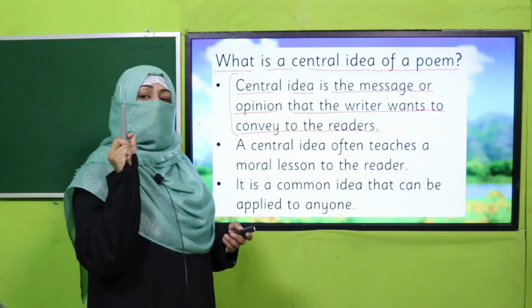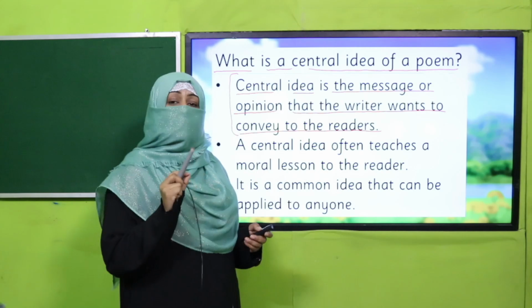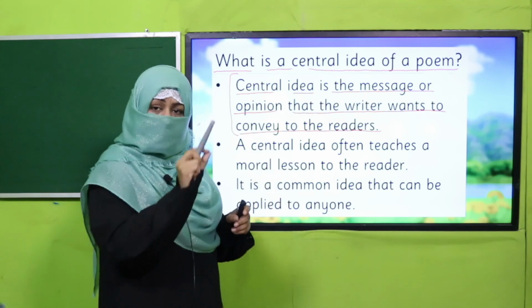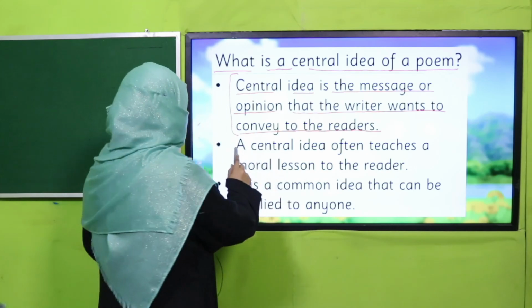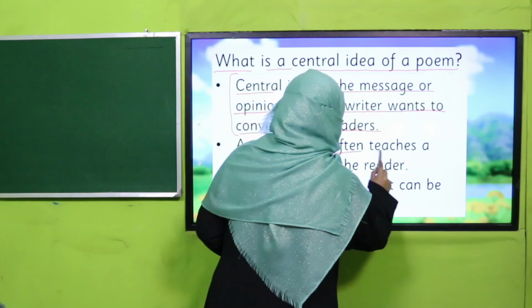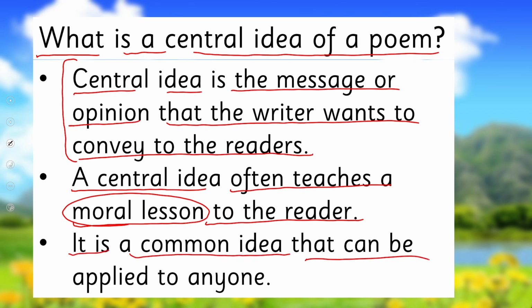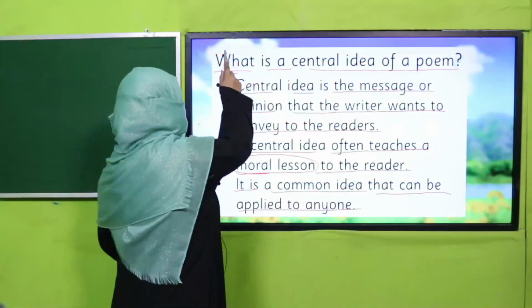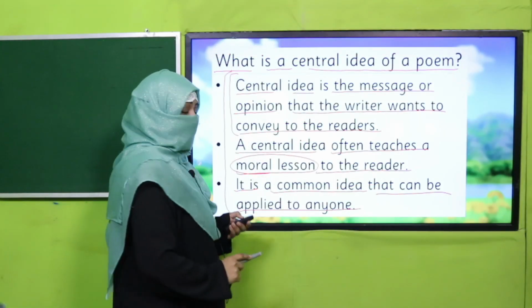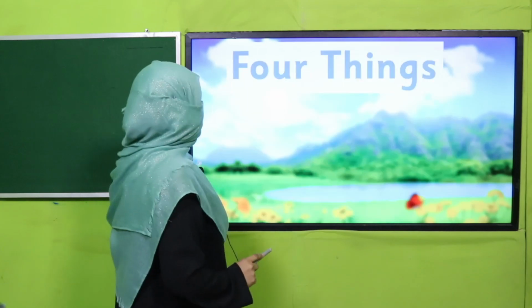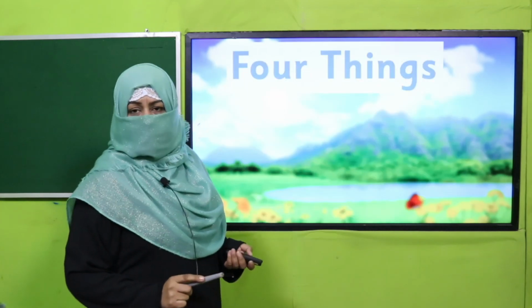Okay, so whenever we read a poem or text, we should focus on what the central message of the whole text is. And a central idea often teaches us a moral lesson. Okay, and it is a common idea that can be applied to anyone. All right, so these are the points which tell us what the central idea is. Now the poem, Four Things, we have read.